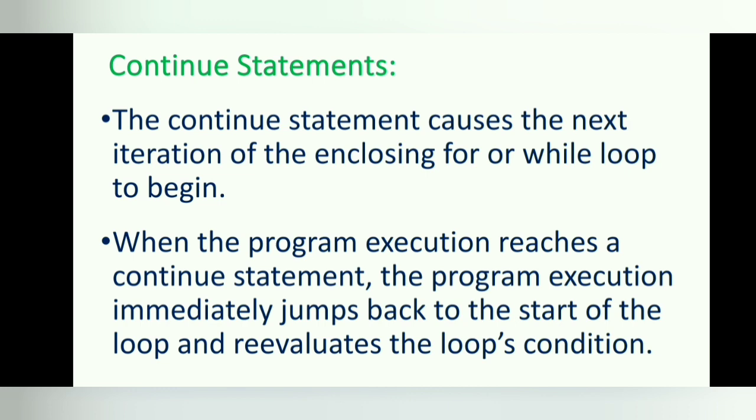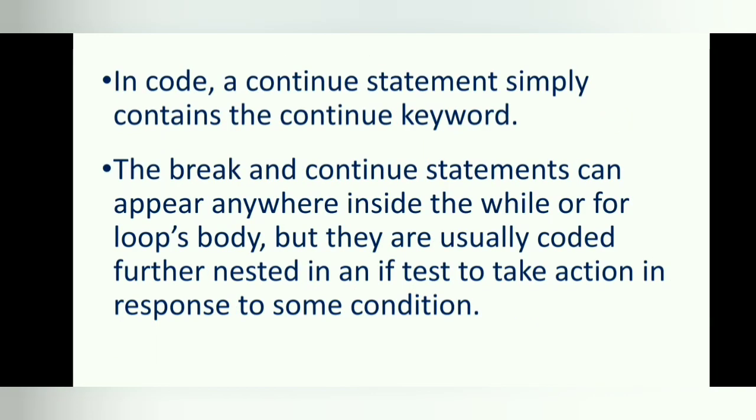When the program execution reaches a continue statement, the program execution immediately jumps back to the start of the loop and re-evaluates the loop's condition. This is also what happens when the execution reaches the end of the loop. The continue statement tells the compiler, skip the following statements and continue with the next iteration. In code, a continue statement simply contains the continue keyword.